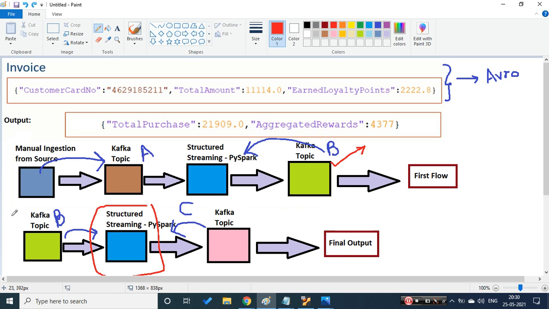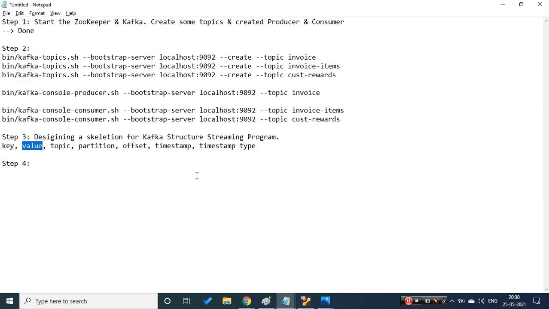In place of from_JSON, I will be using a small change. What will it be? Any suggestions? From_JSON will get replaced by from_Avro, right? Just trying to connect what we are writing.